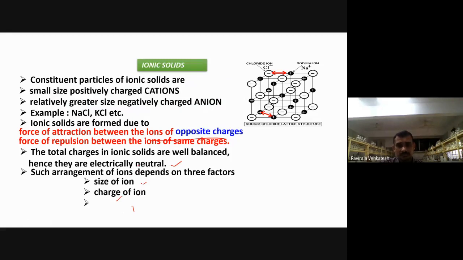This type of arrangement depends upon 3 factors: size of the ion, charge of the ion, and extent of polarization of the ion. The size of the ion is very important. If a large size is there, the arrangement becomes very difficult. The charge of the ion is also very important because opposite charges will attract. The extent of polarization of the anion is also very, very important.